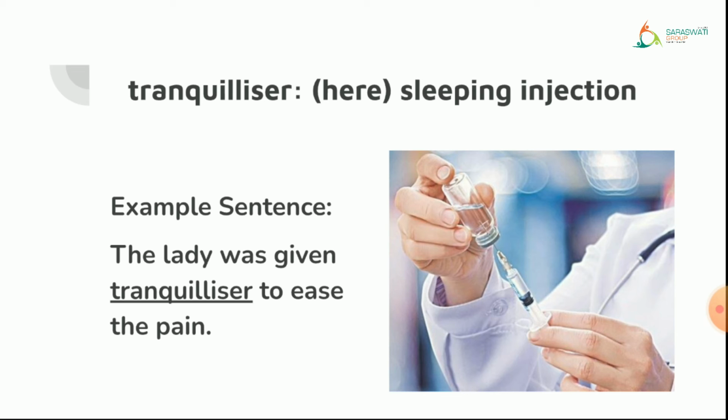So when doctors want to reduce the pain of the patient, they give a tranquilizer, a sleeping injection, so that the patient doesn't feel pain. Let me repeat the sentence one more time so that you get the clear meaning. The lady was given tranquilizer to ease the pain. Let us see the next word.